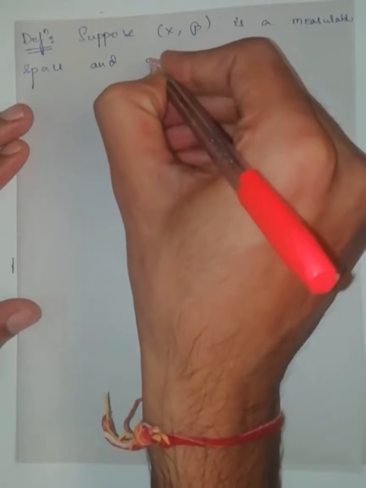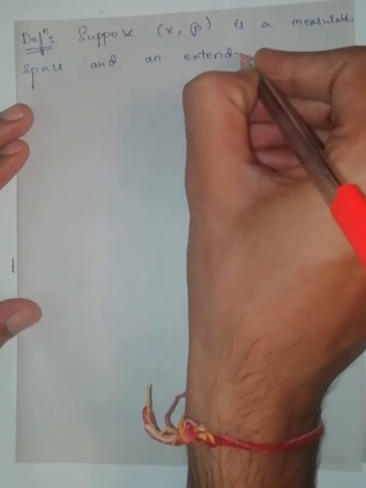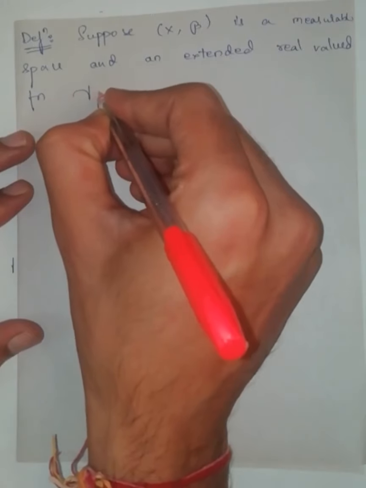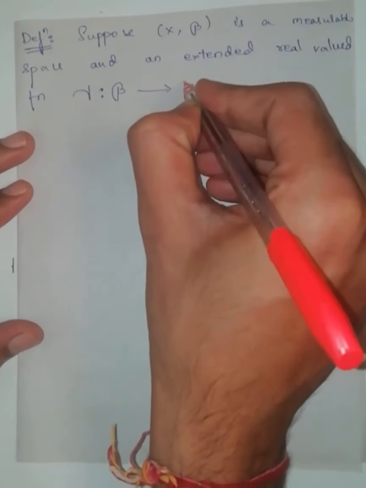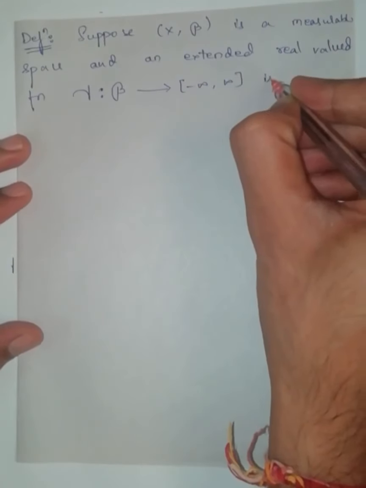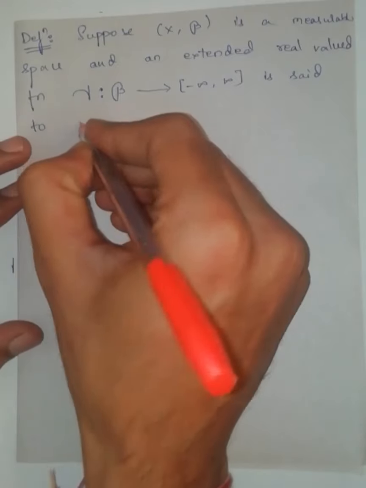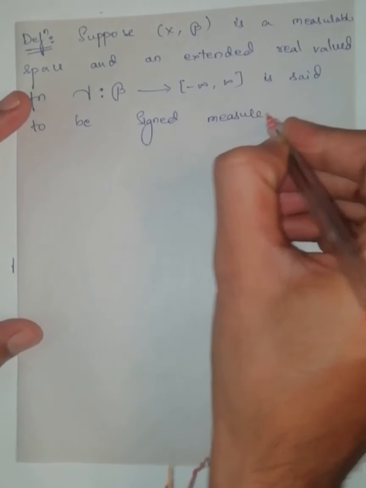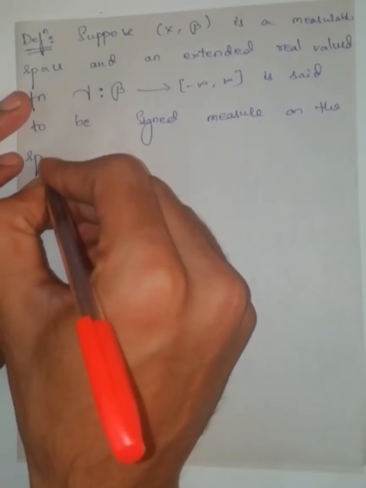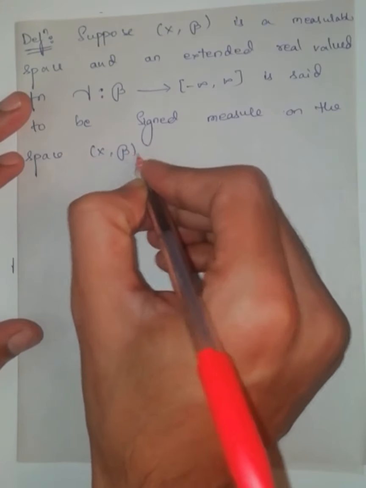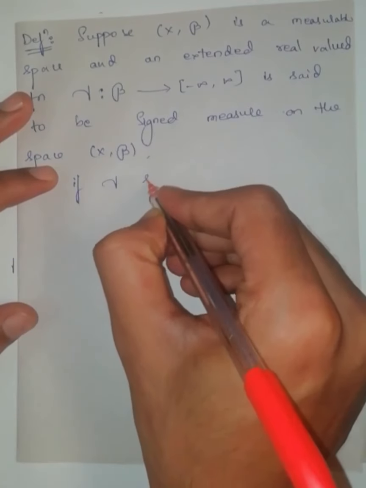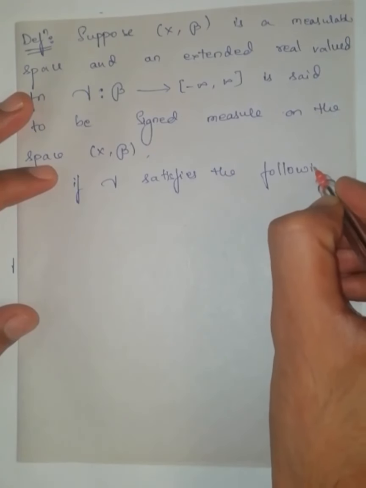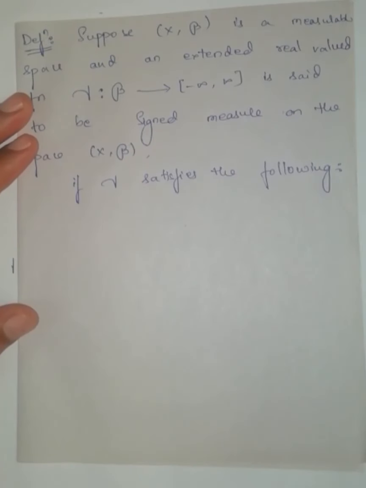An extended real valued function gamma defined on B is said to be a signed measure on the space X, script B if gamma satisfies the following.